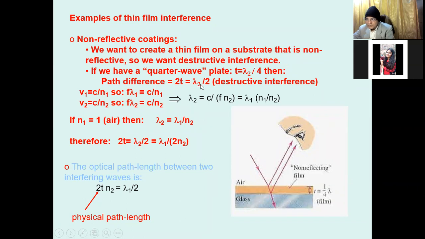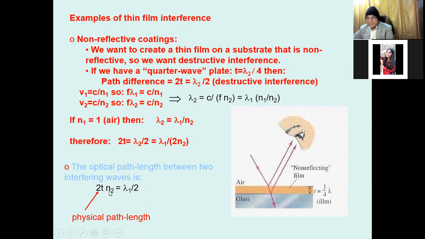So 2 into lambda by 4 is lambda by 2. So there is a path difference of lambda by 2, and lambda by 2 is the destructive interference condition. This gives the relation that lambda by 2 is the path difference, equal to the optical path difference when multiplied with the refractive index n2.